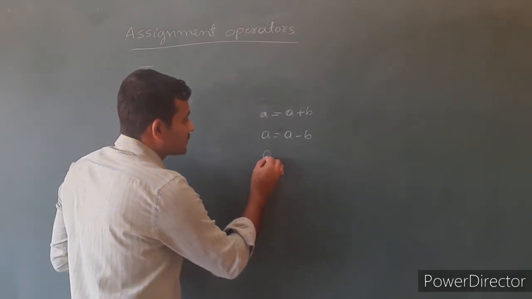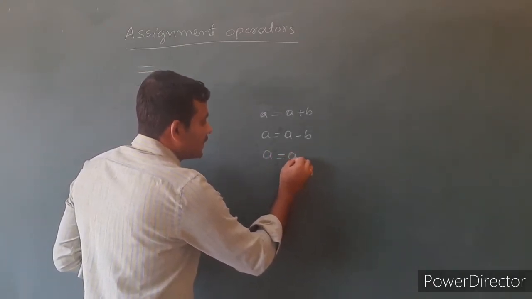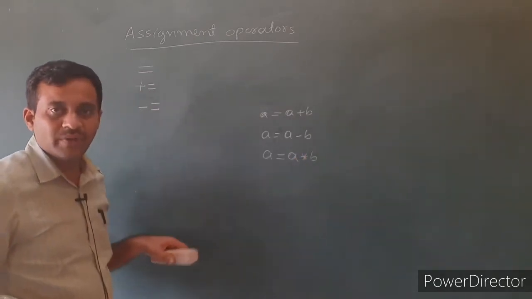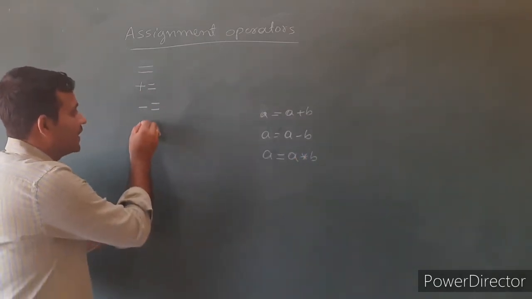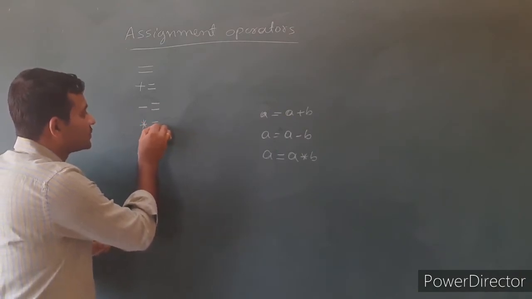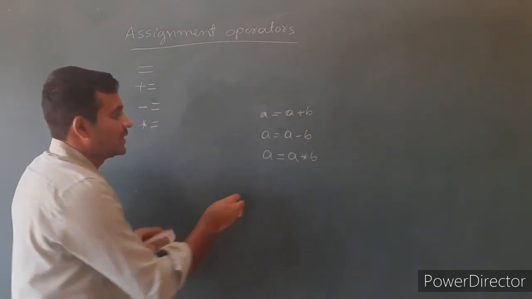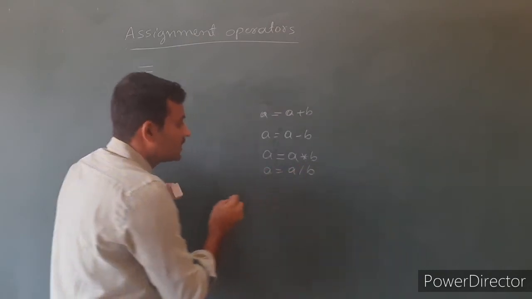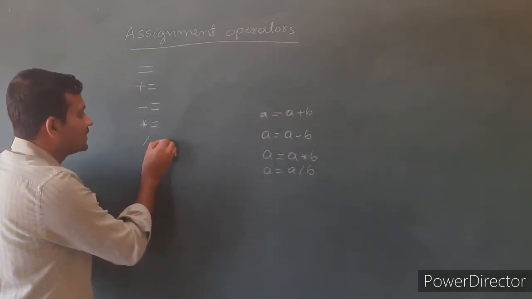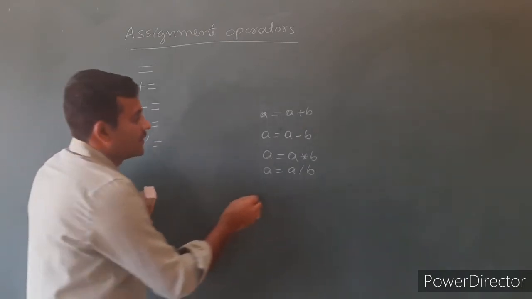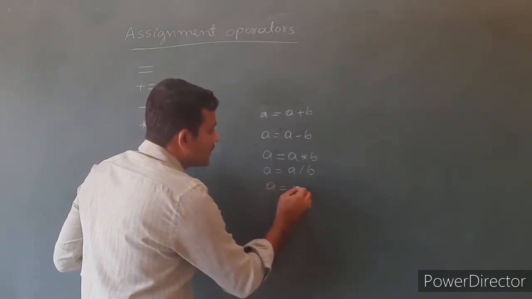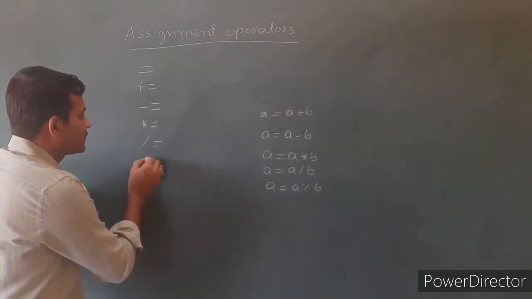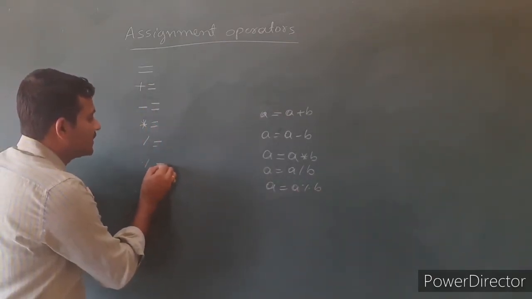Then if the expression is a equals a into b, then we write it in shorthand as star equals. Next one is a equals a divided by b, then we write slash equals. Then a equals a modulus b, then we write modulus equals.